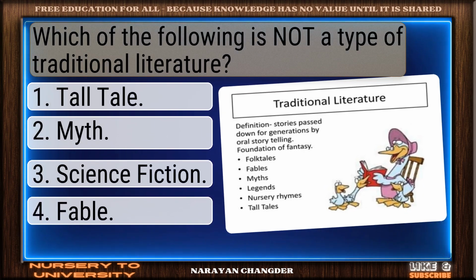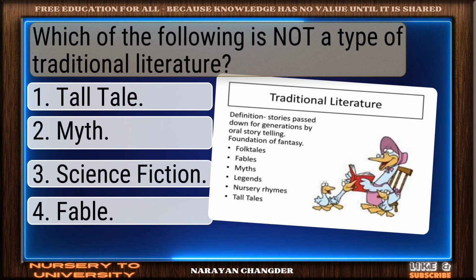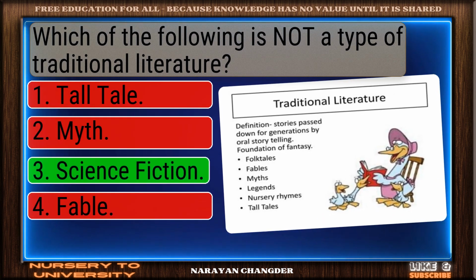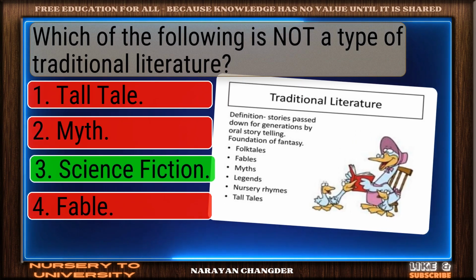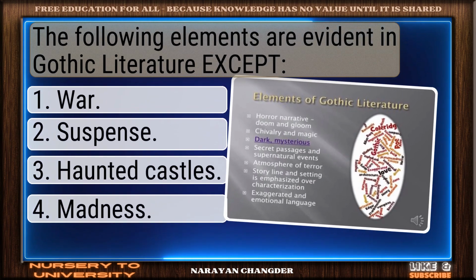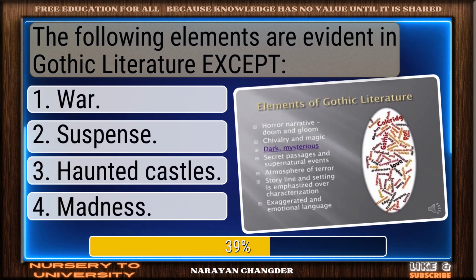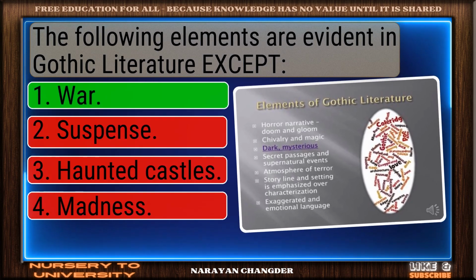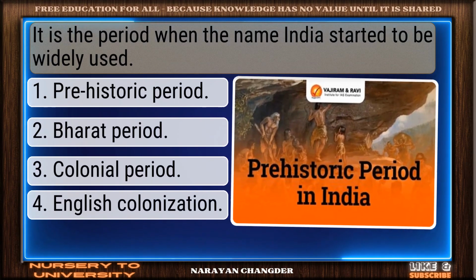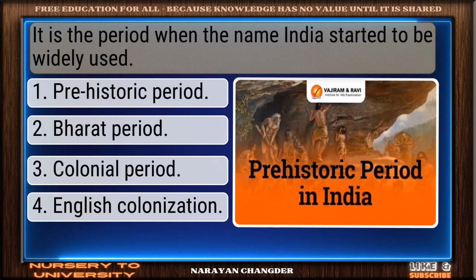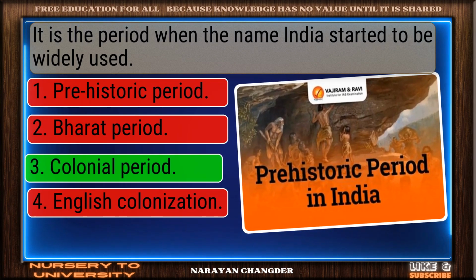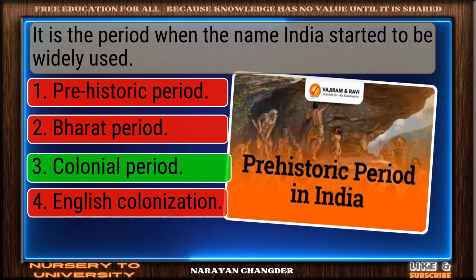Which of the following is not a type of traditional literature? Nice selection. Science fiction is correct. The following elements are evident in Gothic literature except... On track. War is correct. It is the period when the name India started to be widely used. Strong choice. Colonial period is right.